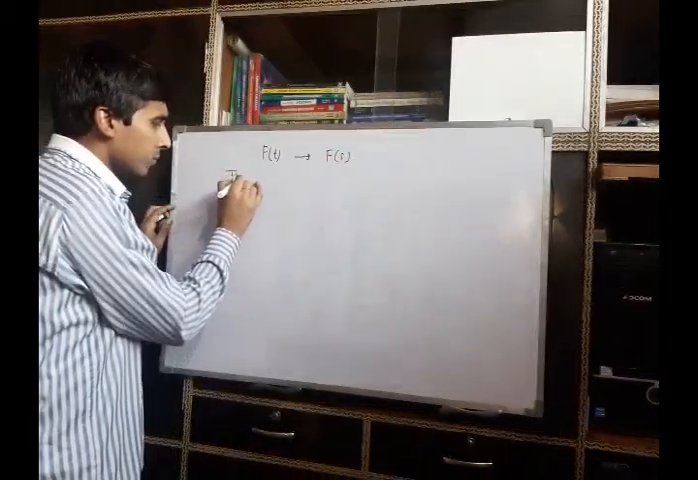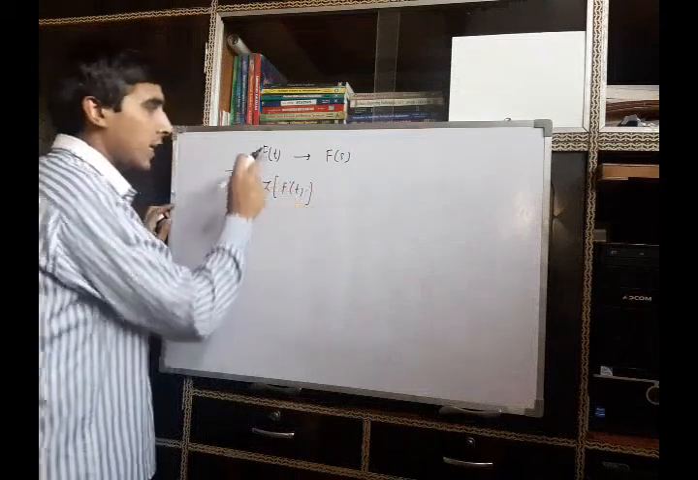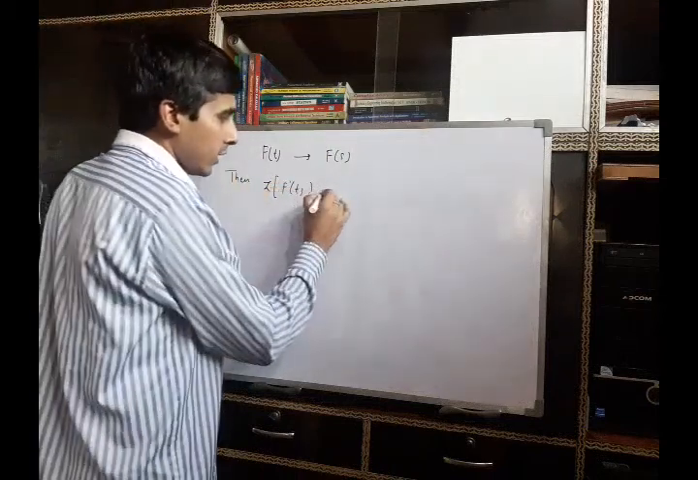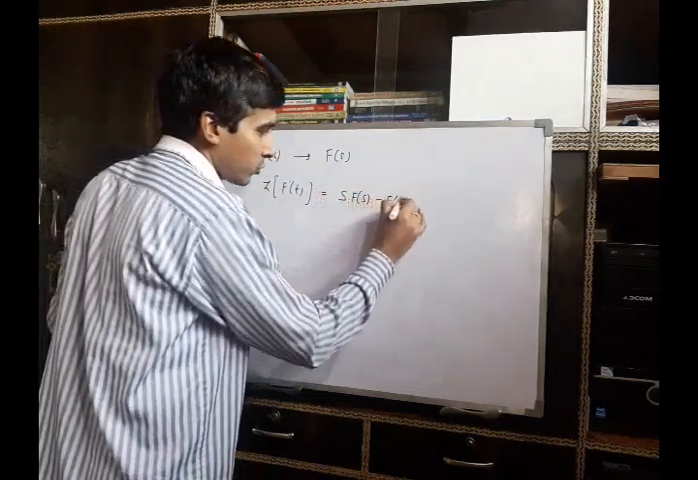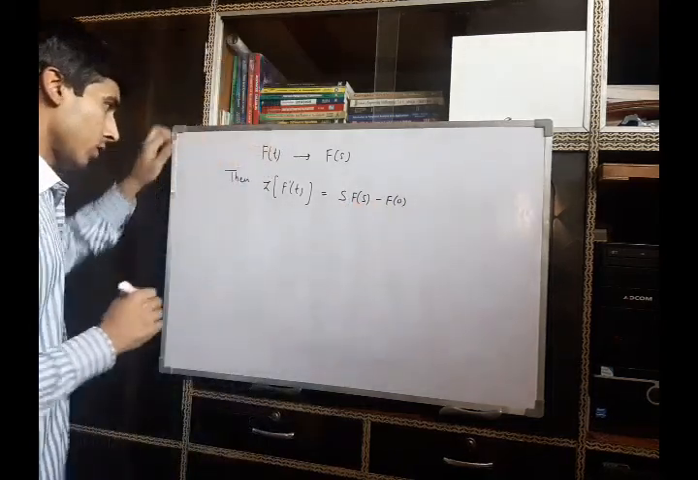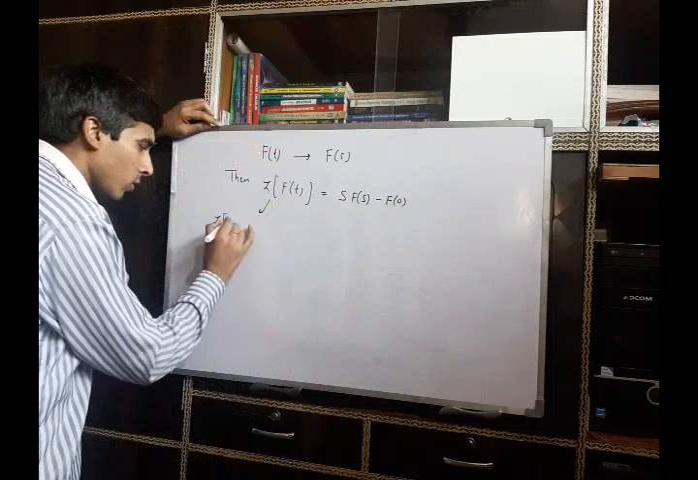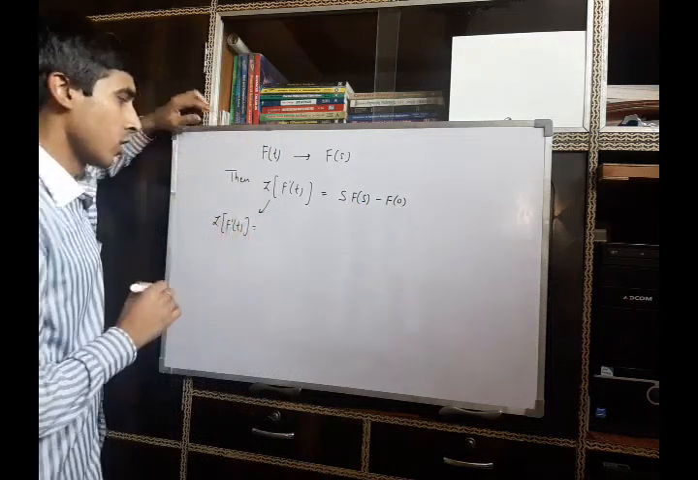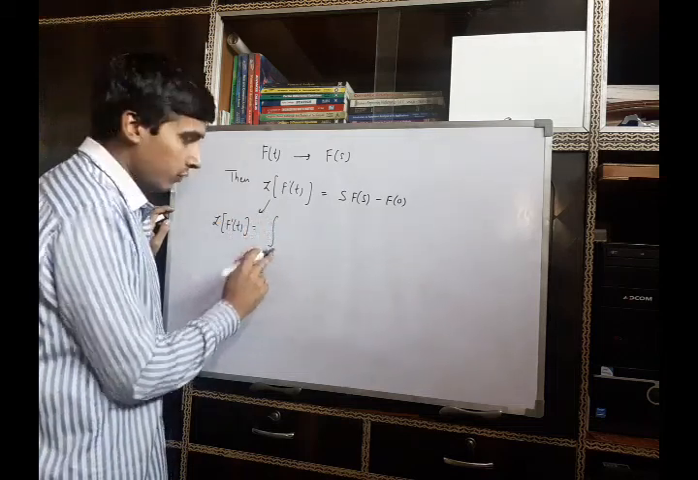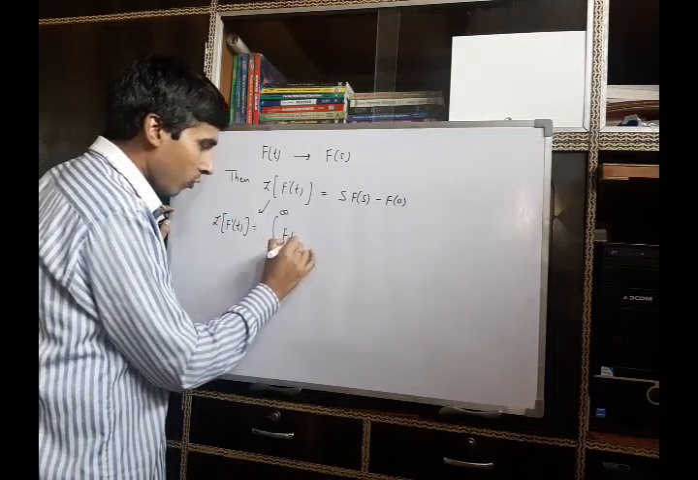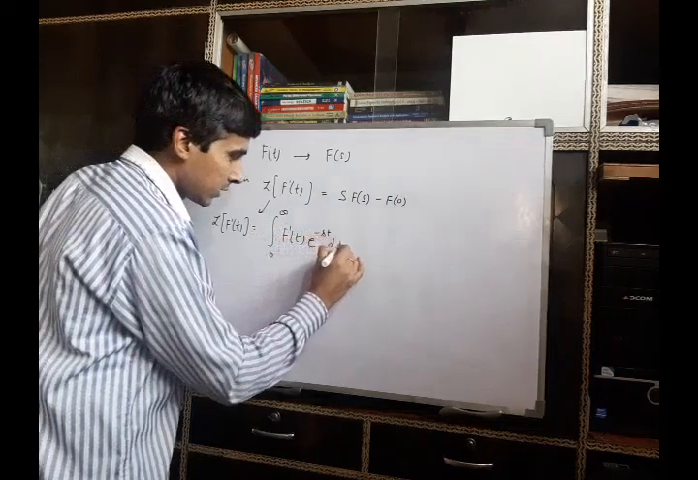Then Laplace of f prime t, meaning the derivative of f, will be s F of s minus f of 0. Now how? To prove this, we consider the left hand side. Laplace of f prime t, by definition, is the integration between limit 0 to infinity f prime t e raised to power minus st dt.